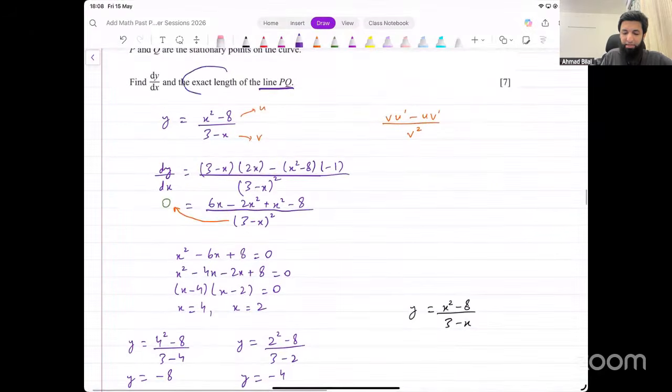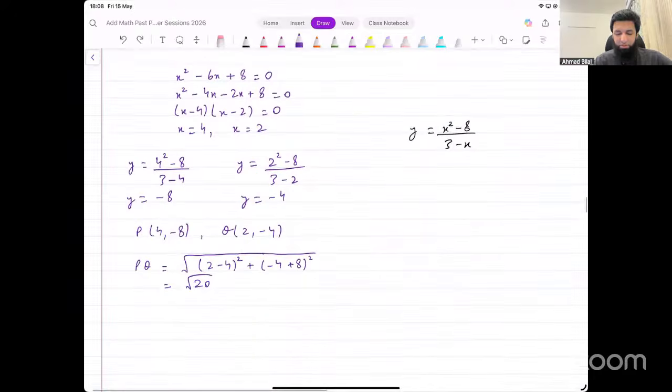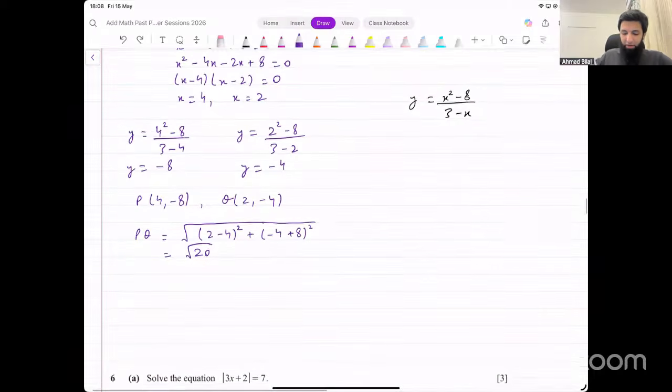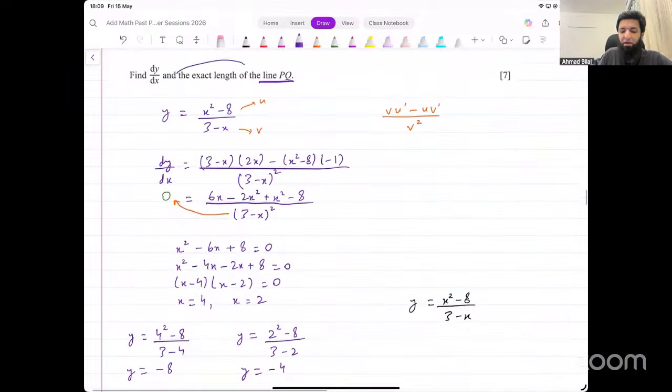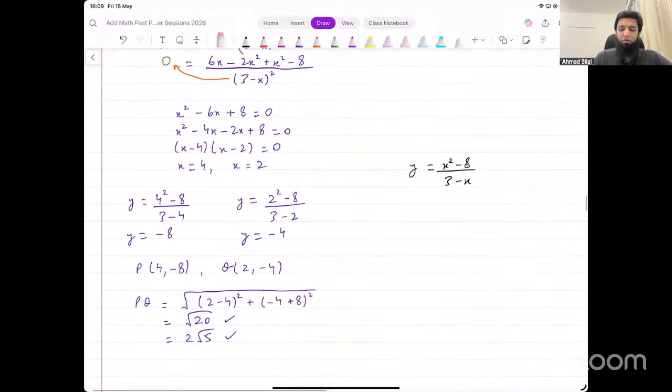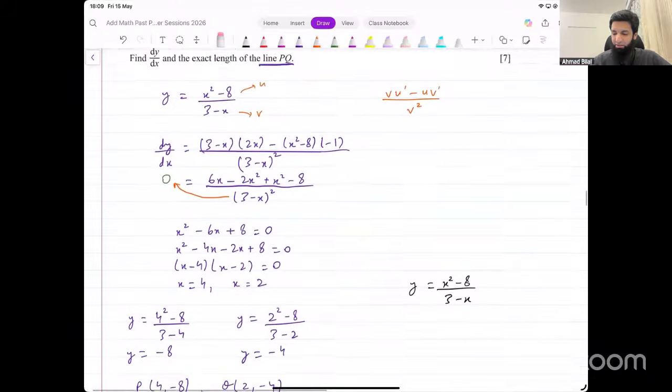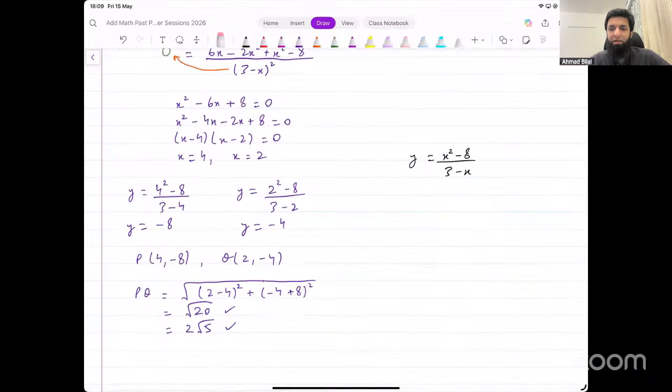They asked us for the exact length. They did not ask you to simplify this or something. You can leave it as it is, and that will be okay. If you want, you can also simplify this. How do you simplify this? Square root of 20, I could write that as 5 into 4, right? 5 into 2 squared, and then that can be written as 2 root 5. But both will be acceptable. They did not ask us specifically to give our answer in a simplified form. So root 20 will also be acceptable. Okay, that's our final answer. These were easy 7 marks, nothing complicated there.